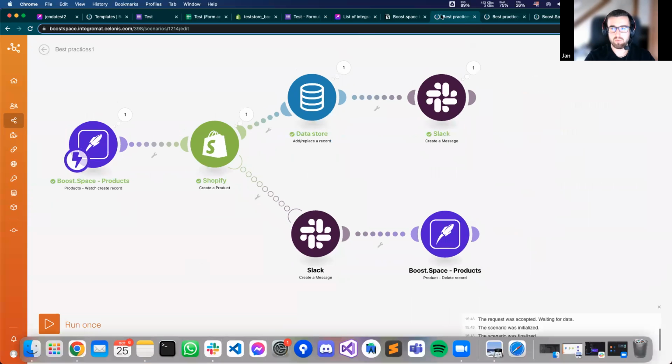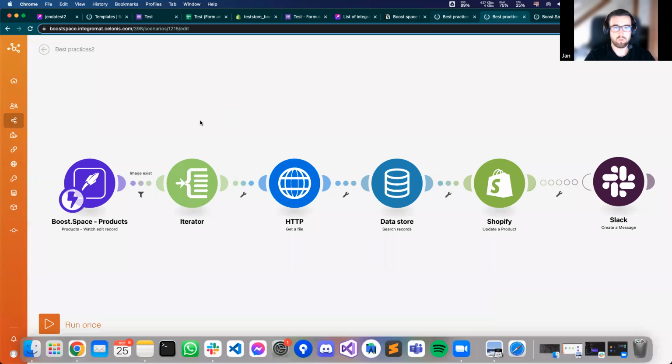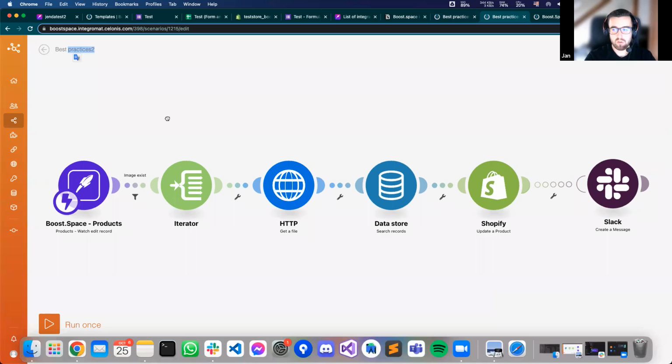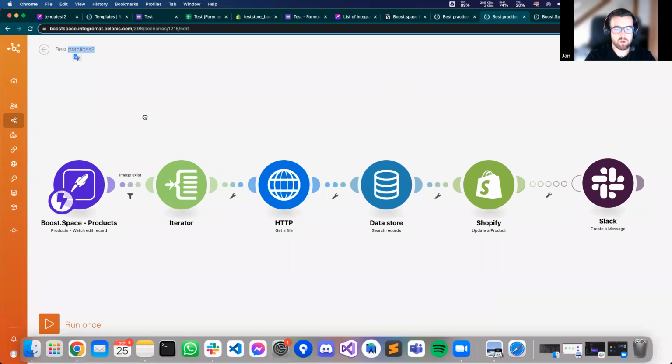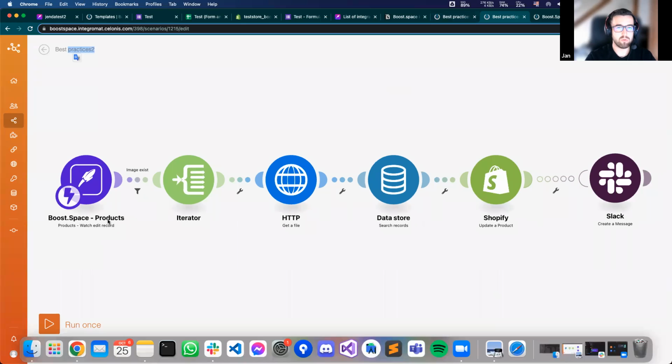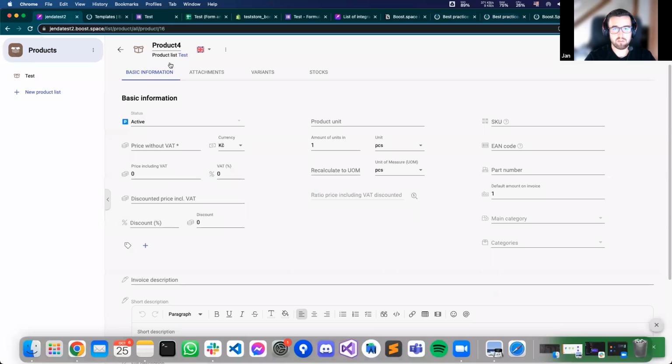And now I want to show you the second scenario, which somehow participates with this one. So what does this best practices 2 scenario actually do? We want to watch our edited records. So for example, we want to receive data after I edit this product, and